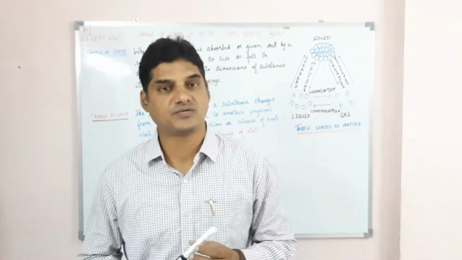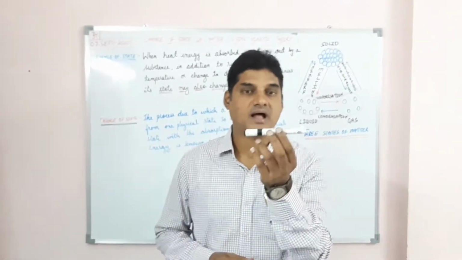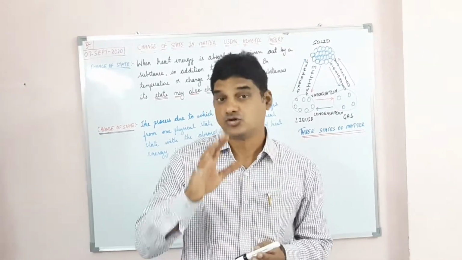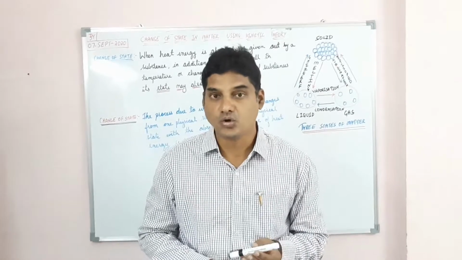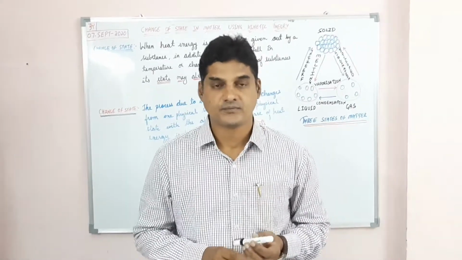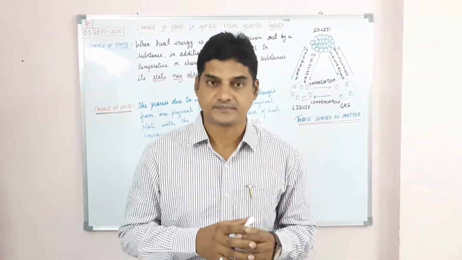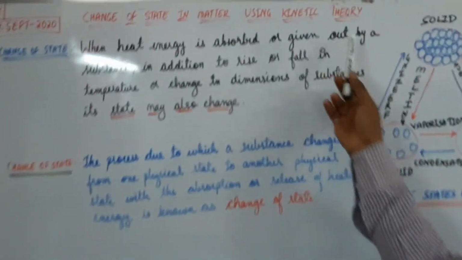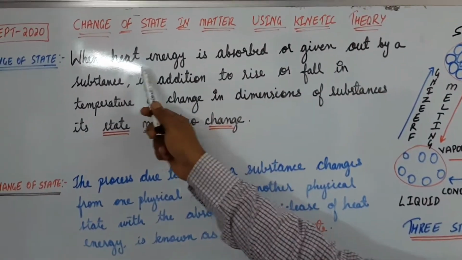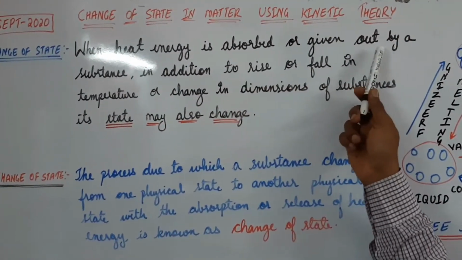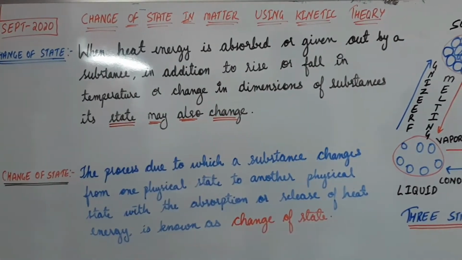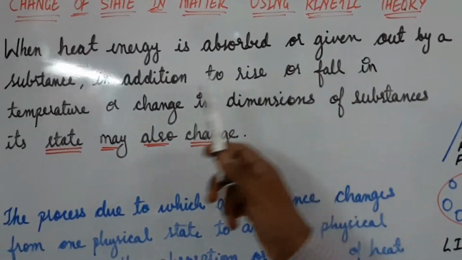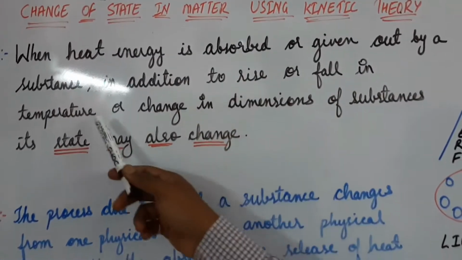How did this object, this matter, change? What did I say, my dear students? I said I am supplying some heat, so this object is absorbing the heat. So change may occur due to absorbing of heat or releasing of heat. When heat is absorbed or given out by a substance, in addition to a rise or fall in the temperature. What is this rise or fall in the temperature?